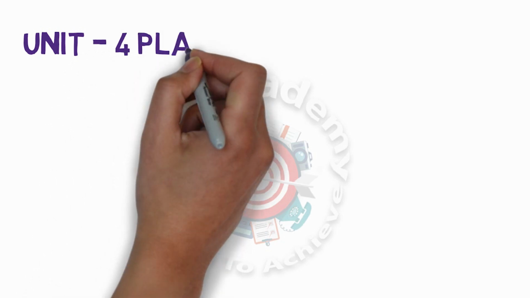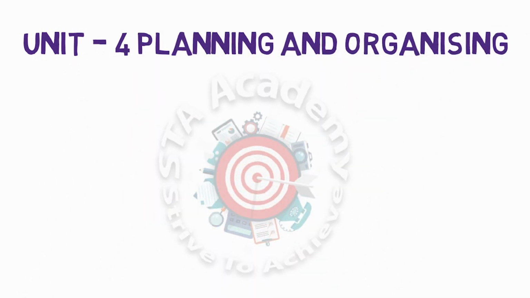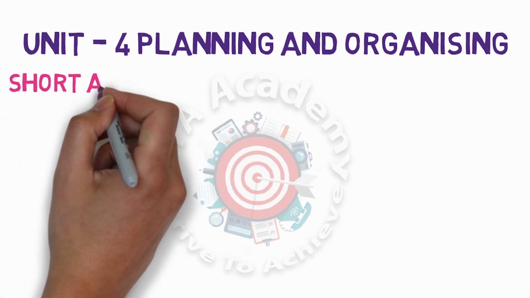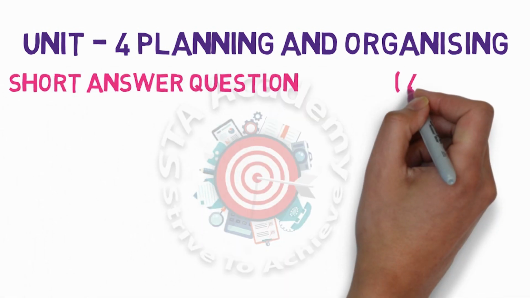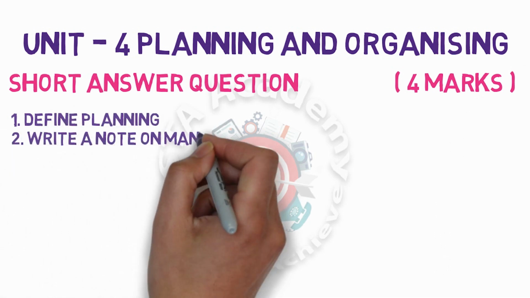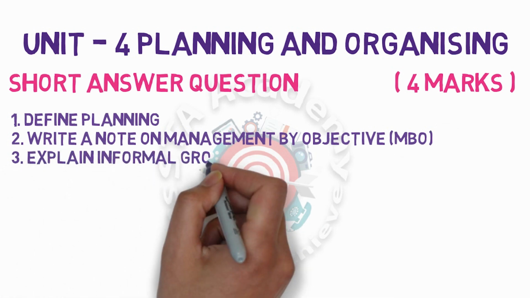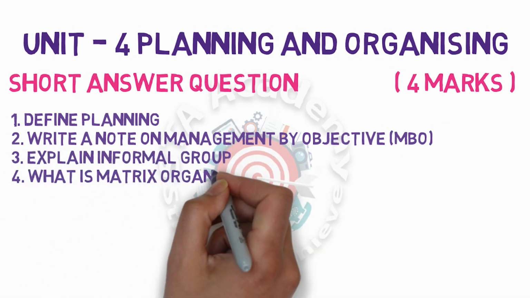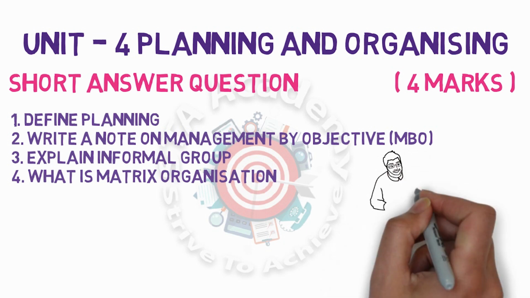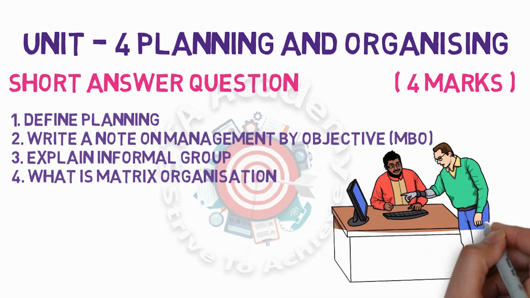Let us see the Unit 4 important questions. Unit 4 is planning and organizing. Let us see first the SAQ questions. We know that each SAQ carries 4 marks. The first question is define planning. Second is write a note on management by objective. The third is explain informal group. The fourth question is what is matrix organization?